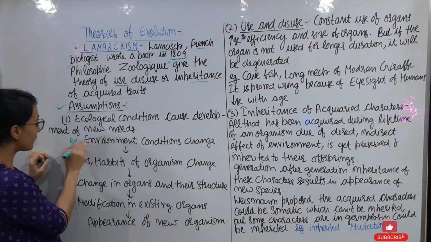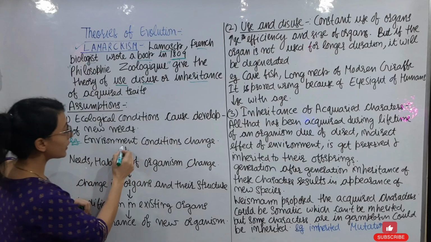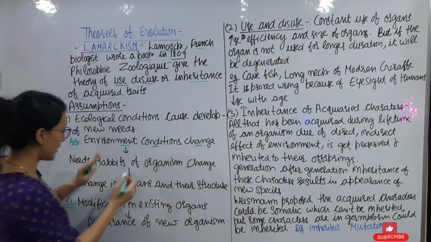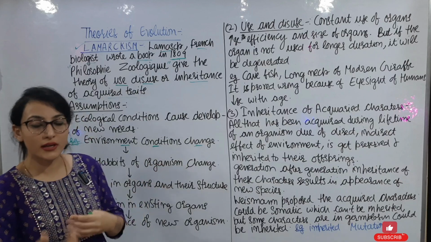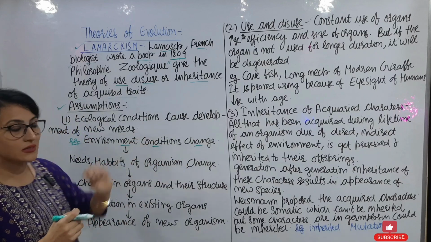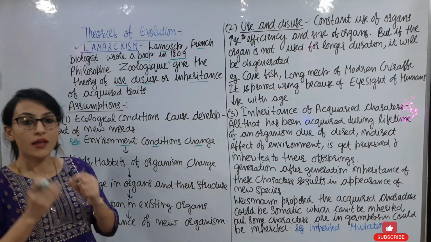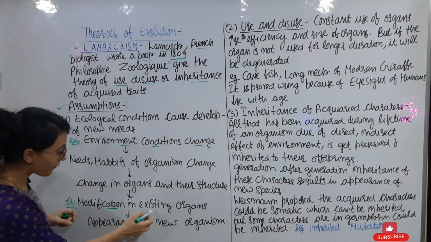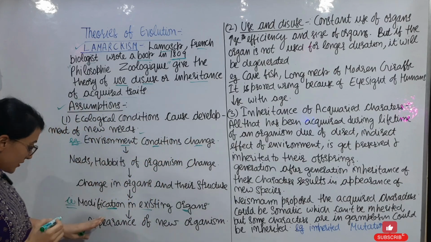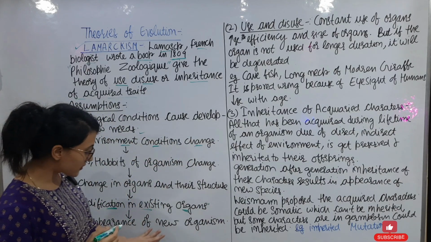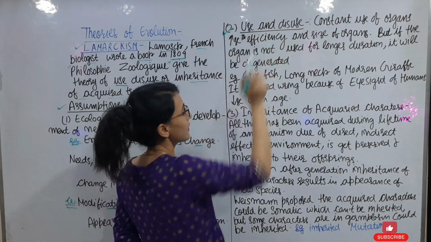For example, if an organism is living in certain environmental conditions, but the conditions get changed, the needs and habits of the organism also change with the influence of these changing conditions. This leads to change in organs and their structure. That means modification of existing organs to adjust to these environmental conditions, and this leads to the appearance of new organisms.